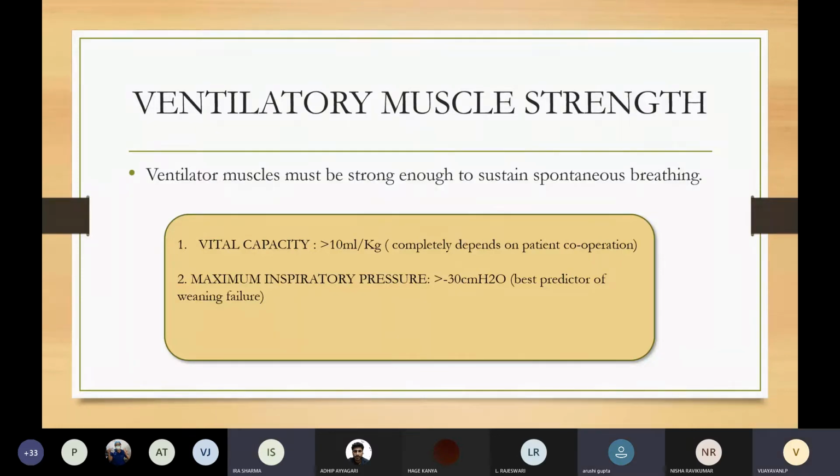Vijayvani, you agree with her? Partially, ma'am. Why partially?